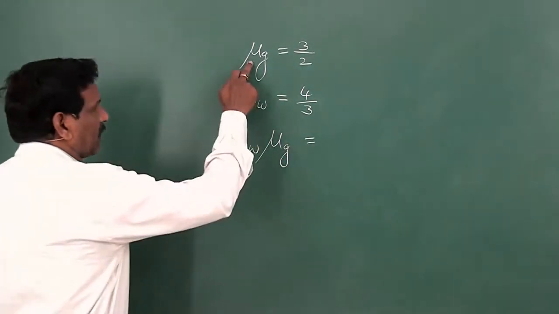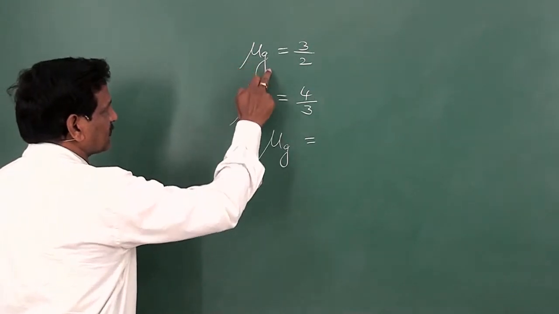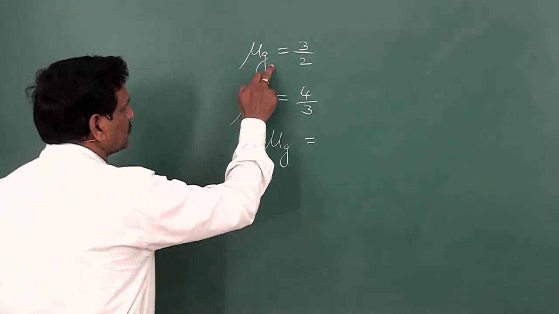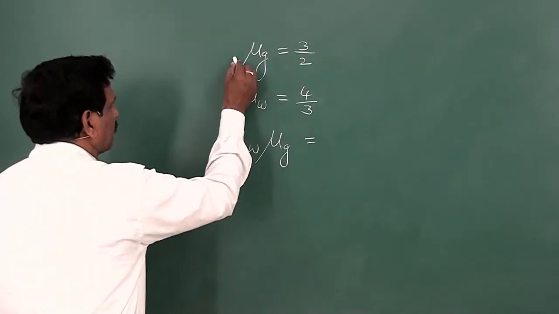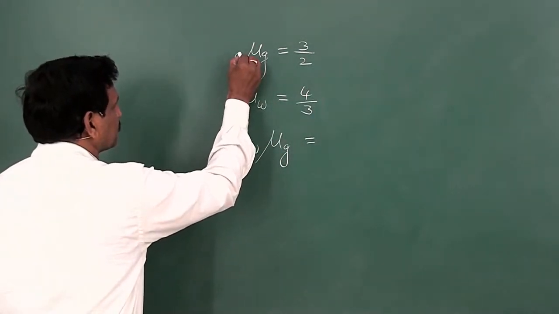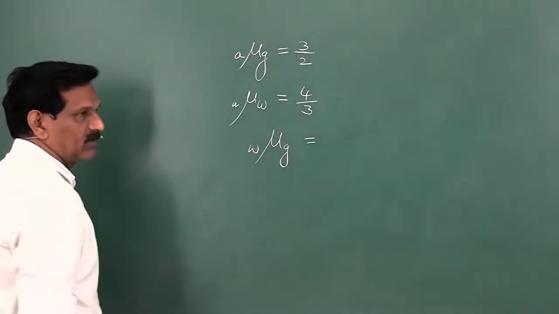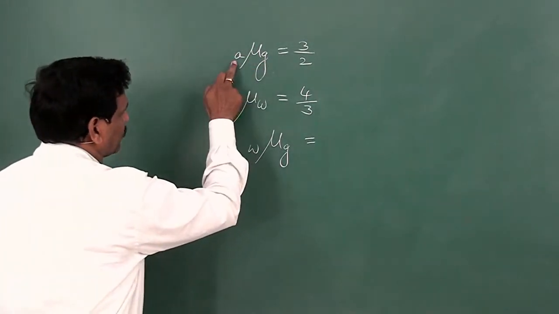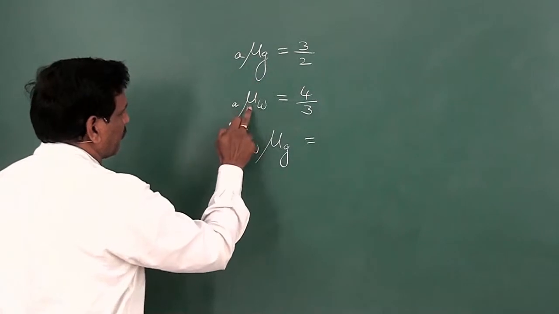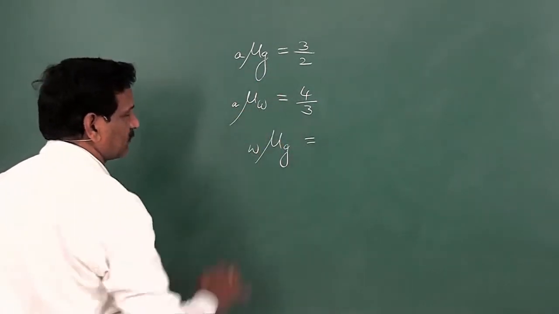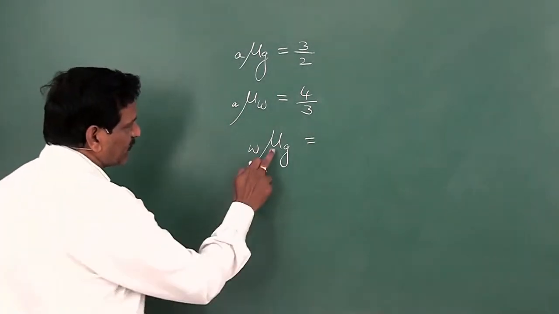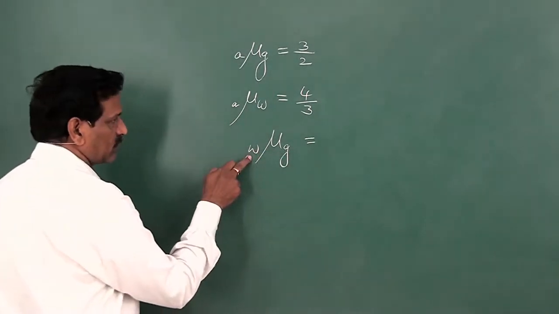So the absolute refractive indices of glass and water are given like this. Mu G is equal to 3/2, mu water is equal to 4/3. That means by default this is air. The refractive index of glass with respect to air is given as 3/2, and the refractive index of water with respect to air is given as 4/3. We have to find the refractive index of glass with respect to water.